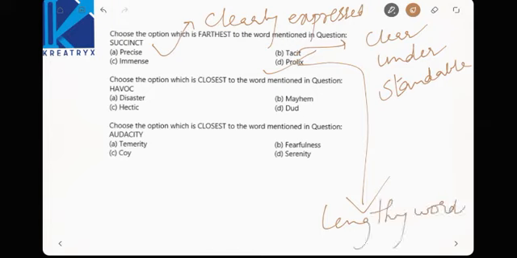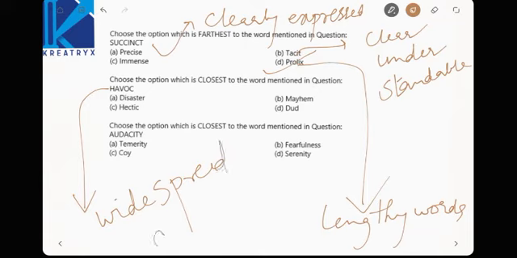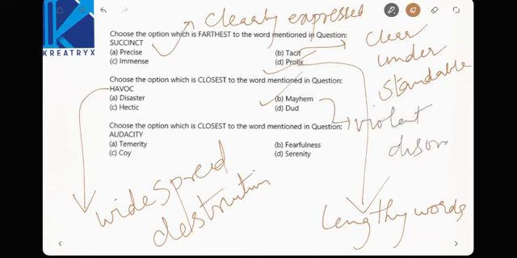Now choose the option which is closest to havoc. Havoc is nothing but what? What is the meaning? Widespread destruction. Now what is the similar meaning? Dud, disaster, no. Mayhem. Mayhem is the closest, right? Mayhem is nothing but violent disorder, right?